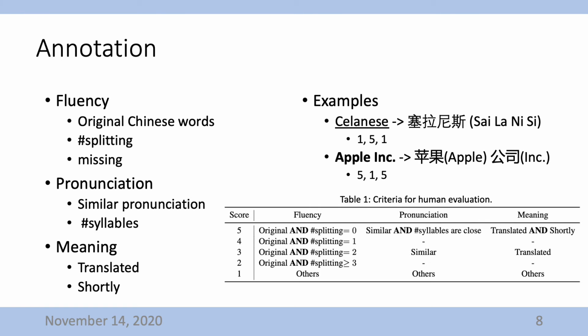Oppositely, it gets 1 score in meaning. As for Apple Inc., after ignoring Inc. and its corresponding translation, the translation of Apple, 苹果, is an original Chinese word that can't be split anymore, so it gets 5 scores in fluency. And as it is literally translated and the translation includes 4 Hanzi, we give 1 score in pronunciation and 5 scores in meaning.